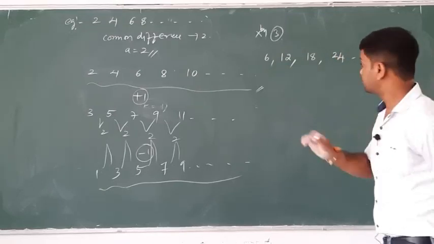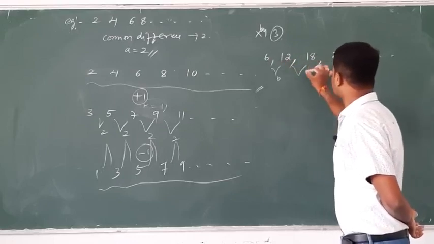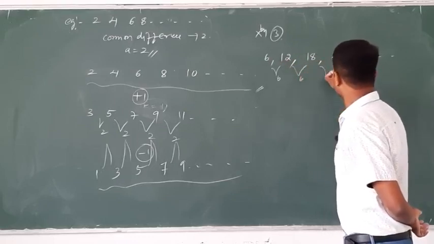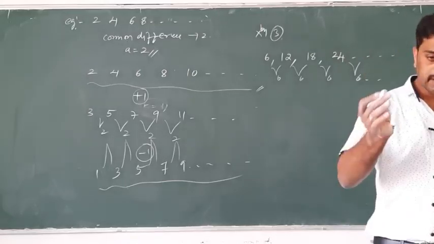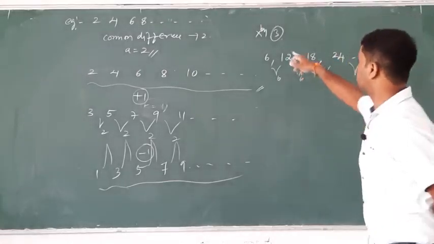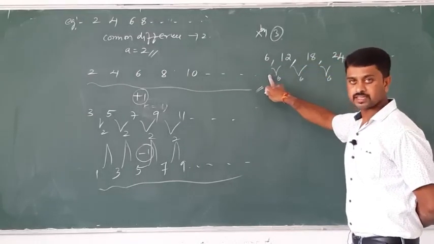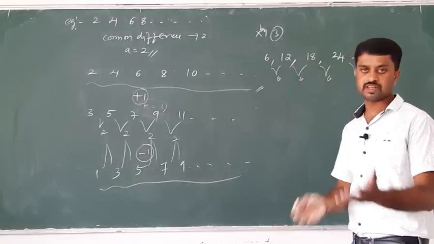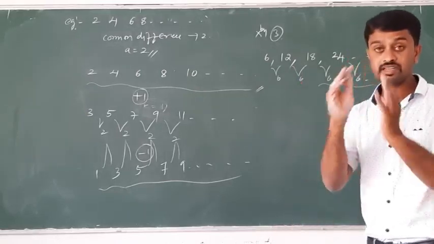What is the common difference? The difference is 6. 12 minus 6 is 6, 18 minus 12 is 6. Here also 6, next also 6. Therefore, the same constant, some constant k or here 3, is multiplied by the sequence, and the resulting sequence is also an AP.